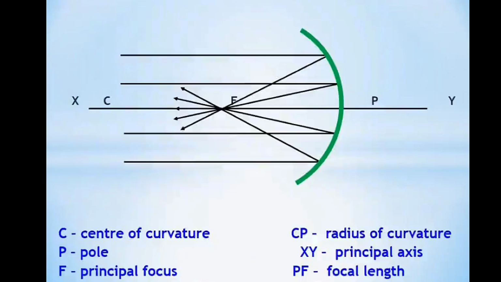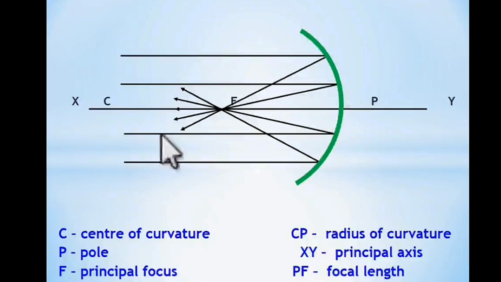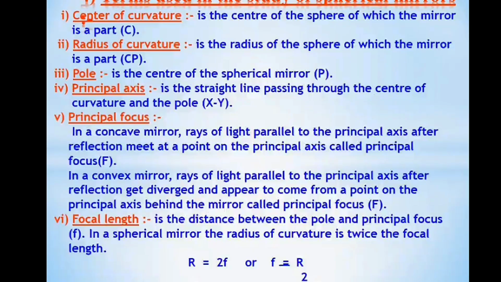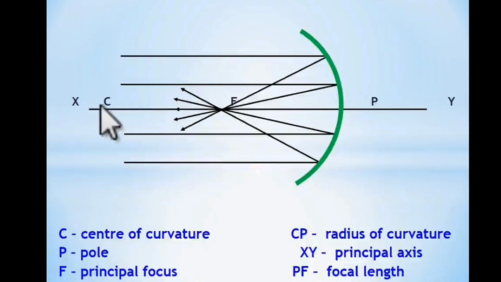So you can see here, if you consider this as the concave mirror, then the center of this sphere will be somewhere here. So this is called center of curvature. Next, radius of curvature. It is nothing but the radius of the sphere of which the mirror is a part.